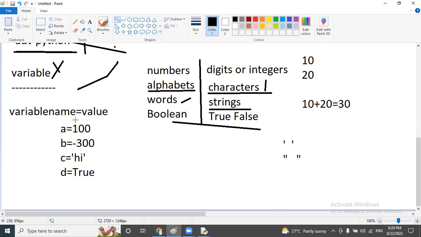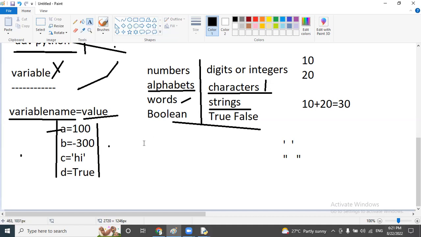Observe, the left side of the equal sign is the variable name. Here A, B, C, D are all variable names, and the right side elements are values. For a variable we can provide any name, no problem, and a variable can store all kinds of data. Not only A, B, C, D, you can use any strings also, no issues. But observe one thing: the variable name should always be meaningful and relevant to your application. This is the only point we should observe when creating a variable.